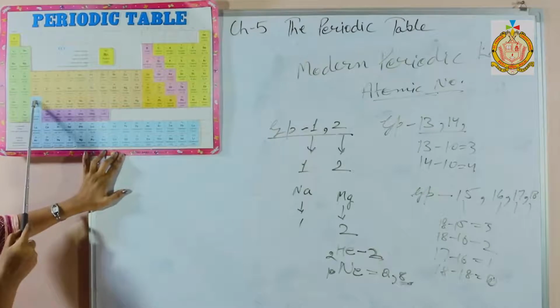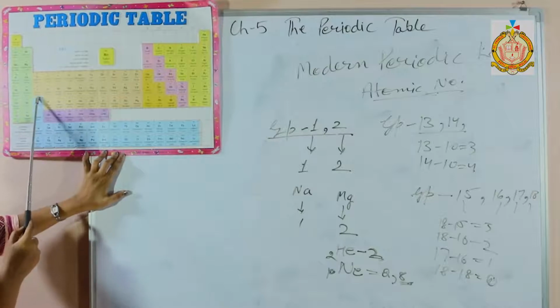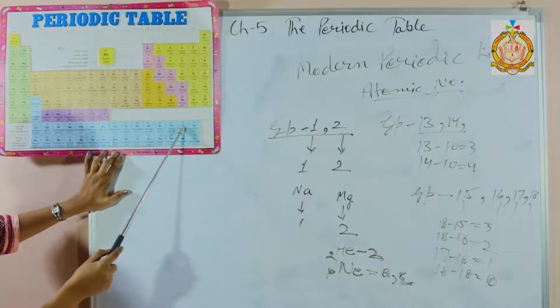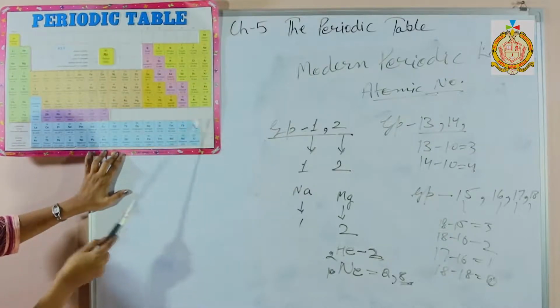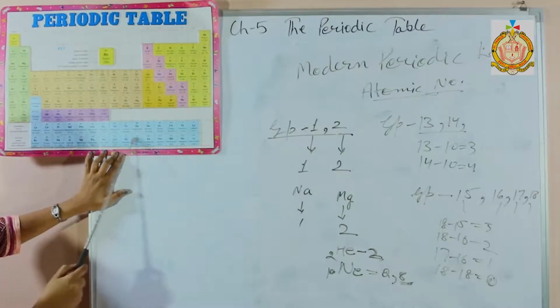Here it is written 57 to 71 lanthanide, but these in-between elements are adjusted here, from lanthanum to last 71, and similarly in the 7th, actinium from 89 to 103. All the elements are here.